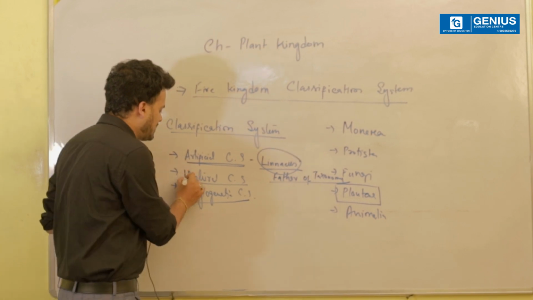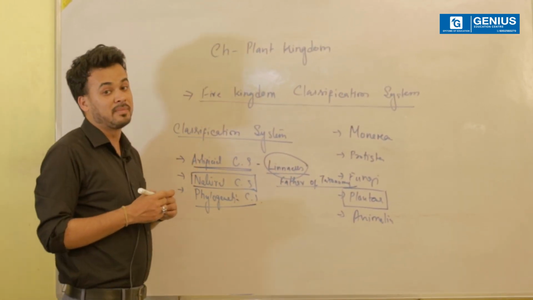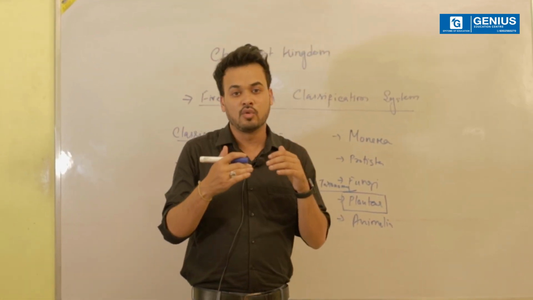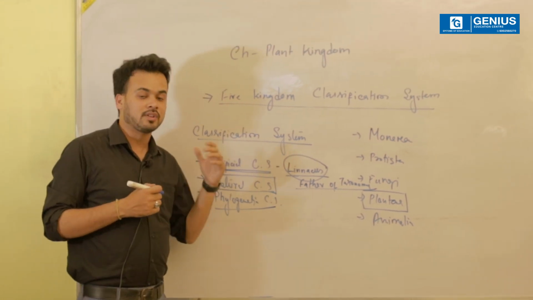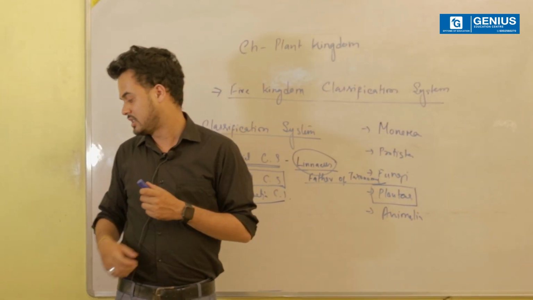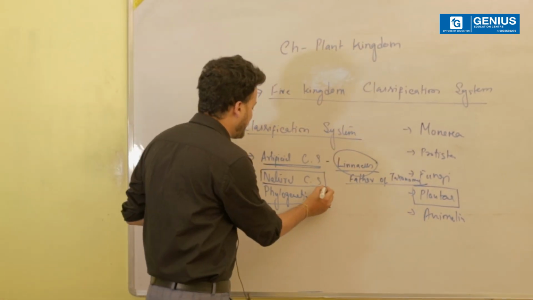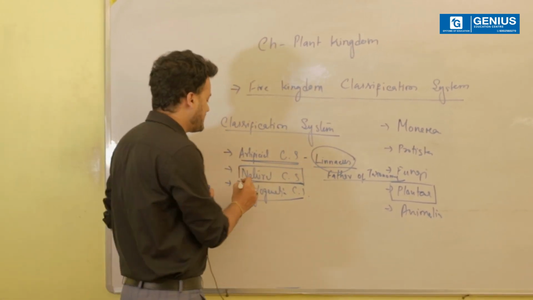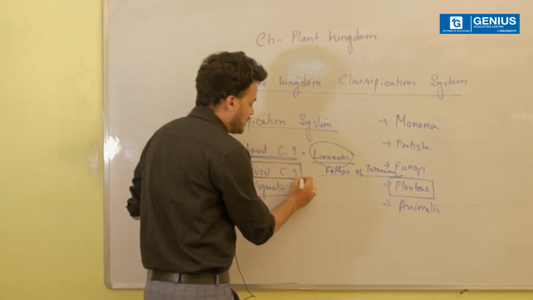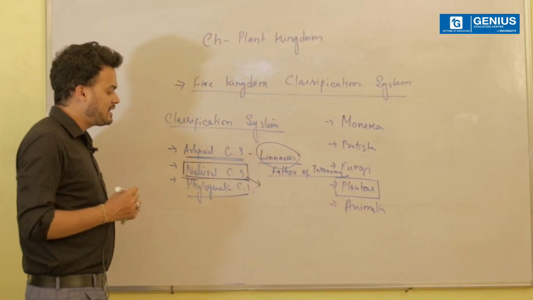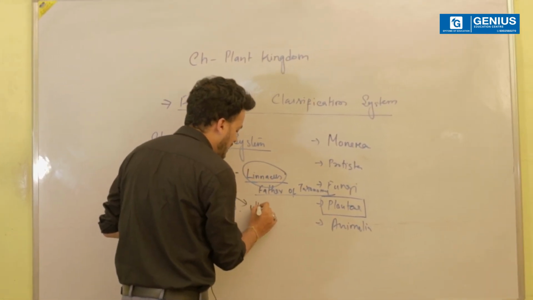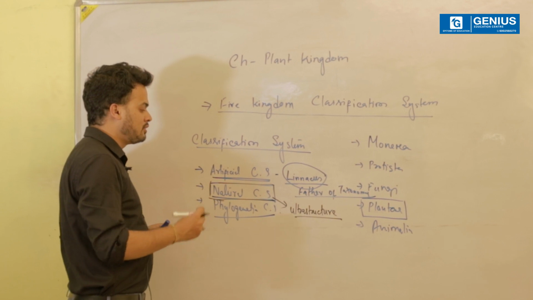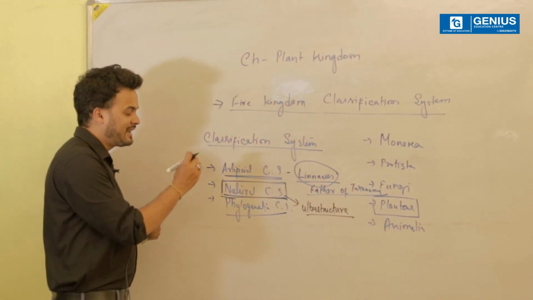Now when we talk about the natural classification system, one thing that was much better about it was that it included some more aspects in comparison to the artificial classification system. So we would like to put some light on what exactly was being considered in the natural classification system. The first thing that was considered was the ultrastructure. This is a word which you need to remember with reference to the natural classification system.